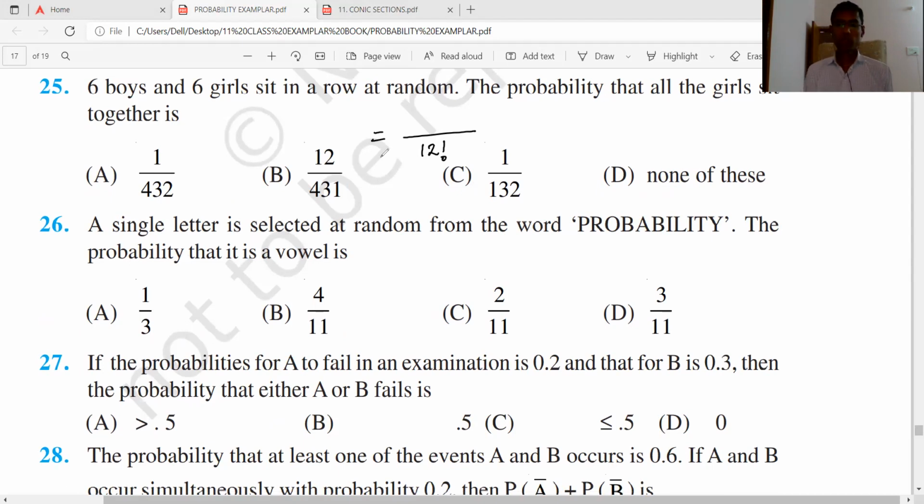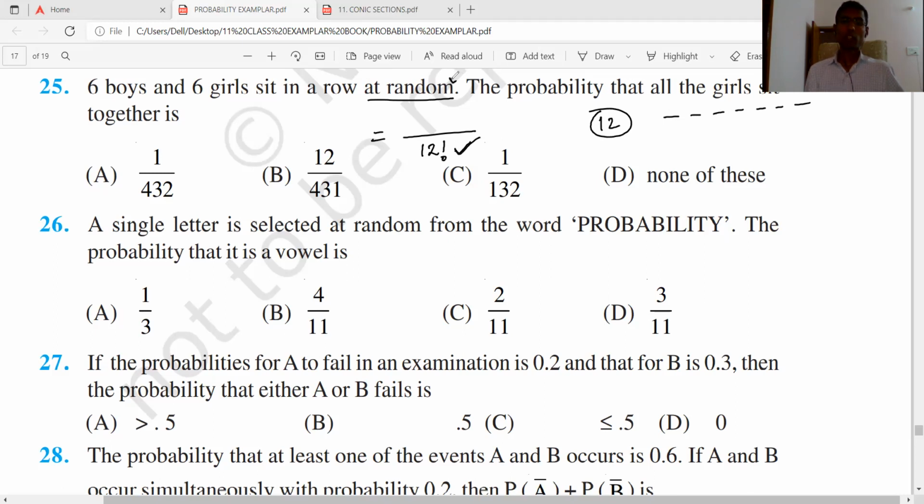All those 12 people are sitting in a row. How many ways can they sit randomly? 12 people in 12 places, so how many ways? 12 factorial, right?